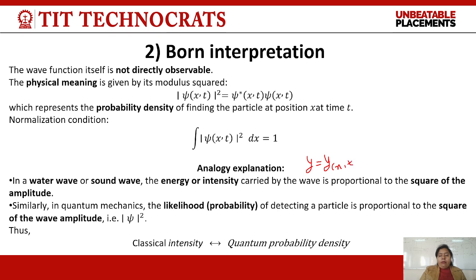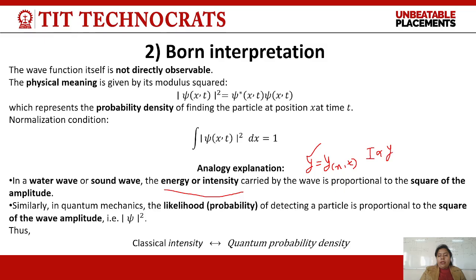By knowing y, we can know the energy density or energy intensity of any wave. How? Because in classical mechanics, the intensity is directly proportional to the amplitude square.